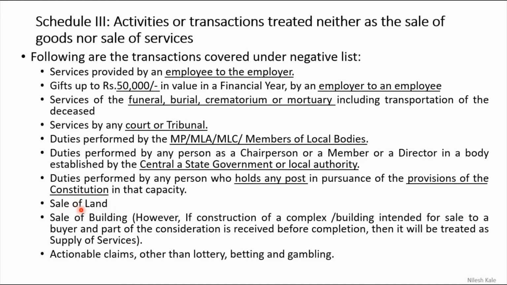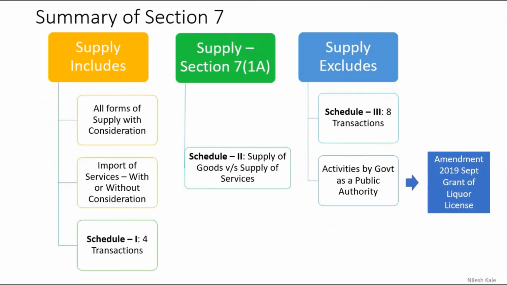Sale of land, this comes in capital gain, GST is not applicable. Sale of building, capital gain, GST is not applicable. Actionable claim is considered as a good, but other than lottery, okay. Actionable claim will be considered as a good. If you are supplying actionable claim, then GST is applicable definitely, but other than lottery, betting and gambling. So lottery, betting and gambling do not come under GST, right? That will obviously come into the Income Tax Act, and it will be considered as income from other sources. It is out of scope of GST, right?